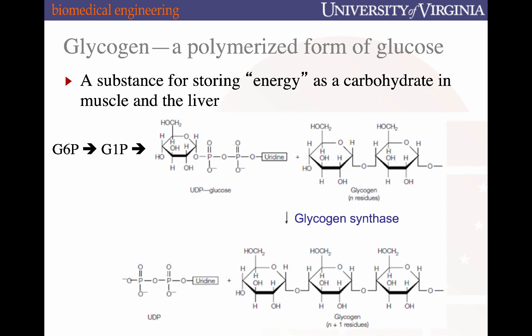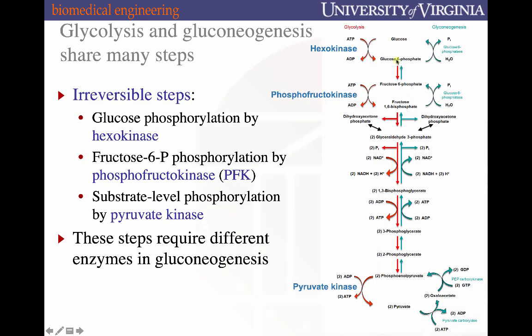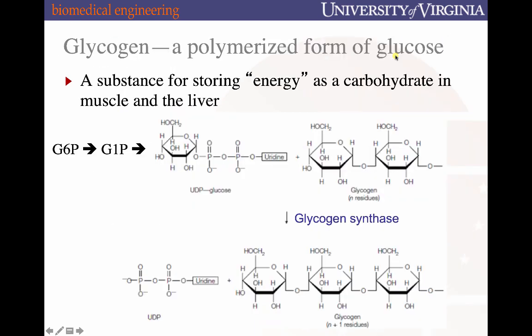Let's talk about how glycogen is made. The input into glycogen synthesis is that first phosphorylated form of glucose, let me go back one, glucose 6-phosphate here, catalyzed by hexokinase when it goes into glycogen synthesis. There is a mutase called phosphoglucomutase that moves that phosphate from the 6th position on the glucose to the 1 position.